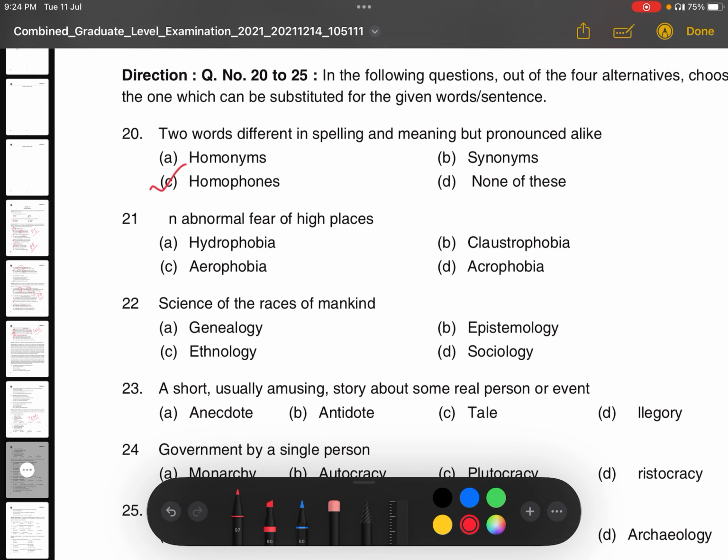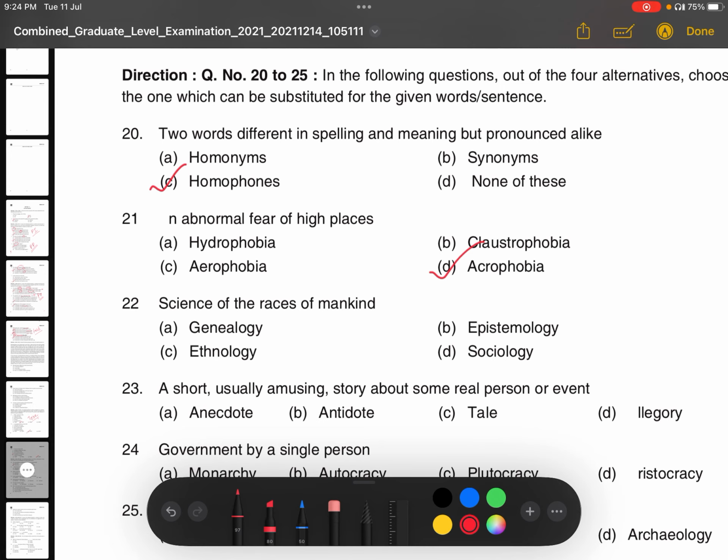Like an abnormal fear of places, you know that if anyone has a fear of high places, what do we call it? Acrophobia. Similarly, what is claustrophobia? Claustrophobia means if someone has a fear of closed places or narrow places, we call it claustrophobia. Hydrophobia means fear of water. Aerophobia means fear of flying, right?